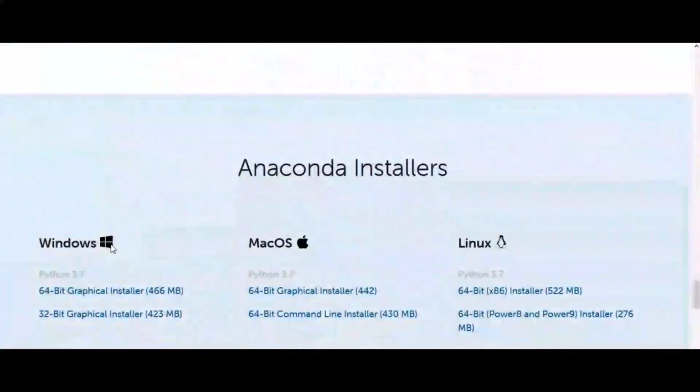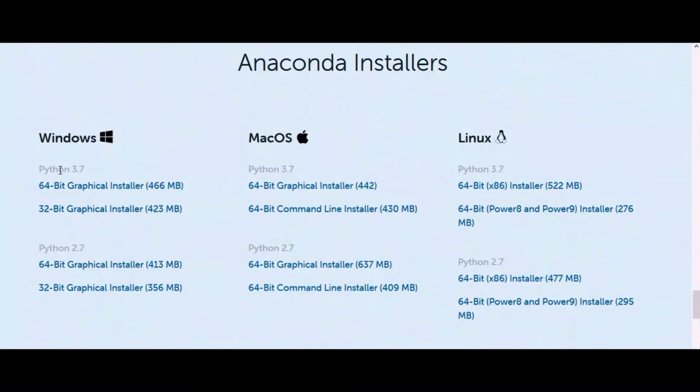Let's click on download and it will take us to the download section. Here we can see that the software is available for Windows OS, Mac OS as well as Linux based OS, which is a great thing. Since we are running on 64-bit Windows OS, we will select the Python 3 installer for the same.